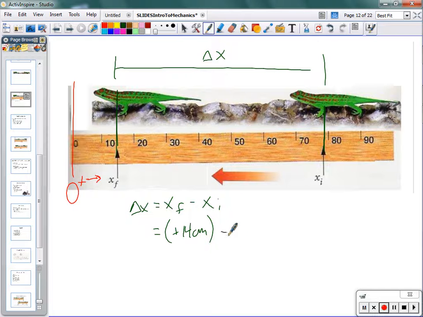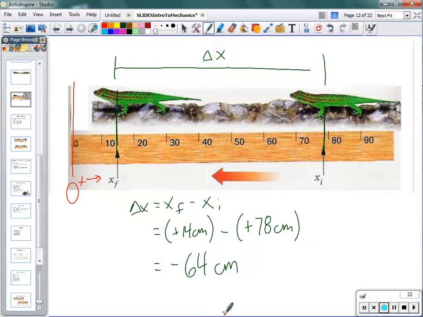And comparing that to his starting point, positive 78 centimeters. So we do our math here, and we end up with a negative 64 centimeters.